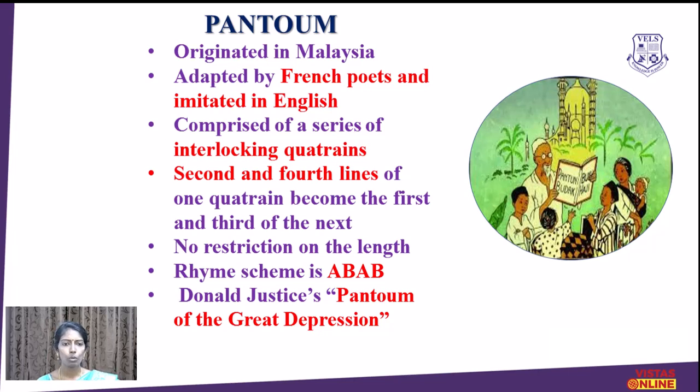And what is this poem? This poem has a series of interlocking quatrains. The second and the fourth lines of one quatrain become the first and third lines of the next quatrain. So that's why it's called interlocking. There is no restriction for the length; it may go up to any number of lines. And it follows a fixed rhyme scheme, AB, AB. One example of a pantoum is Donald Justice's Pantoum of the Great Depression.